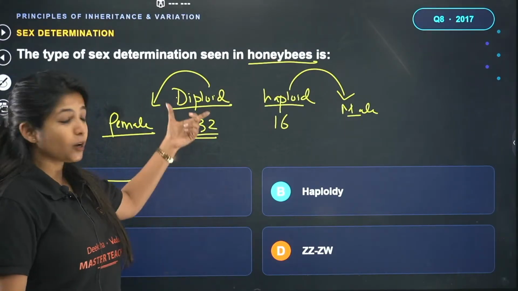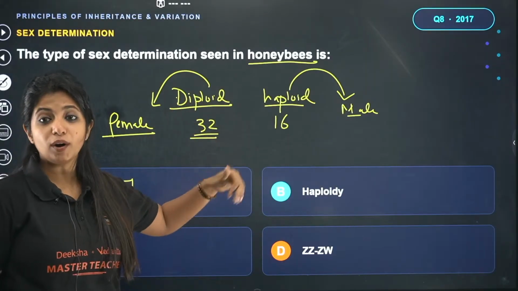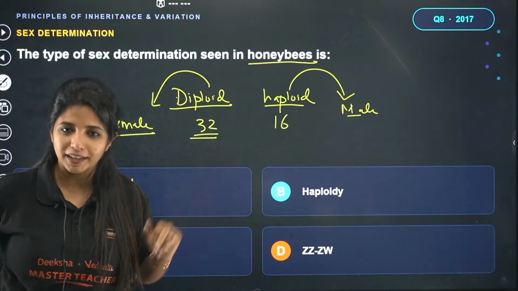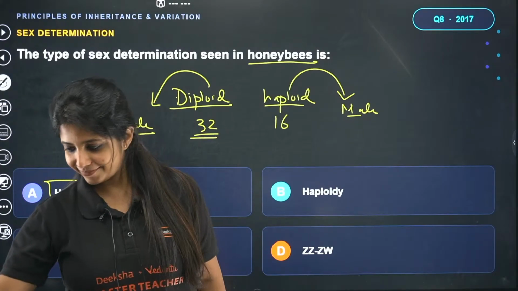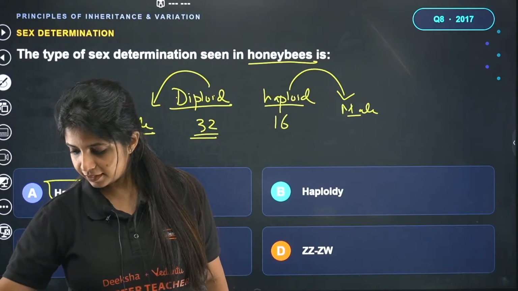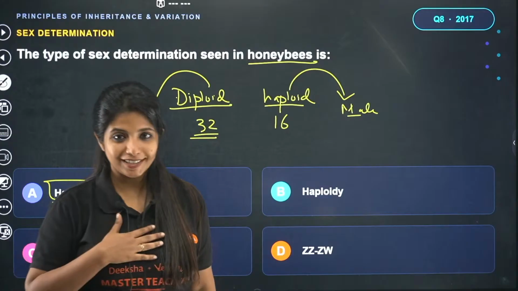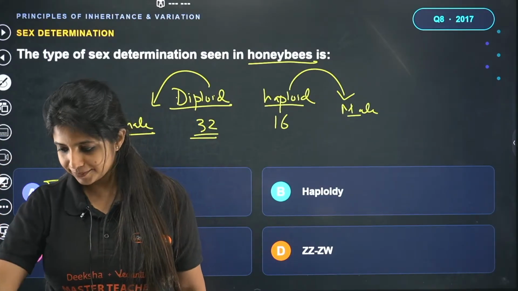So diploid means two sets of chromosome, it is going to be females. Haploid, half of it, it is going to be what? Males. Which is why we say the haplodiploid sex determination mechanism works over here. Cool. Do you need an explanation for that? I can explain if you want. If you want me to explain, I can go ahead and give an explanation as well.